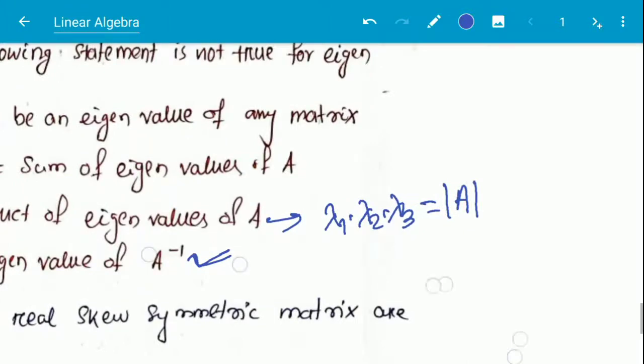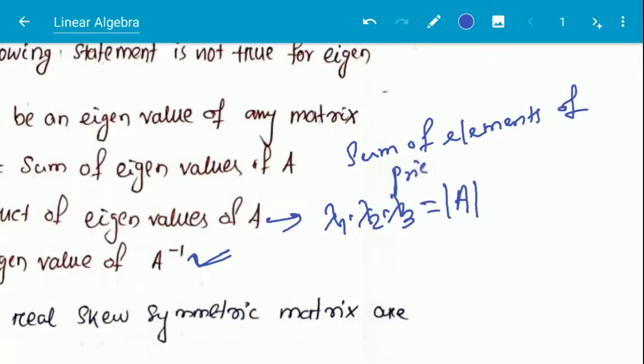Trace is the sum of elements of the principal diagonal of a matrix. This is called the trace of a matrix. Sum of elements of the principal diagonal.